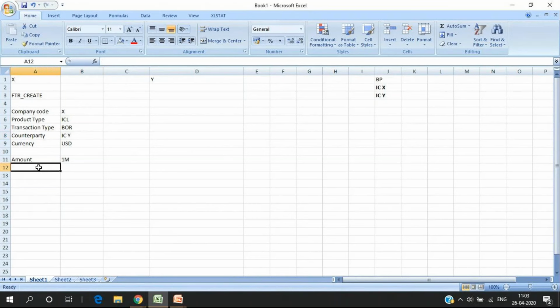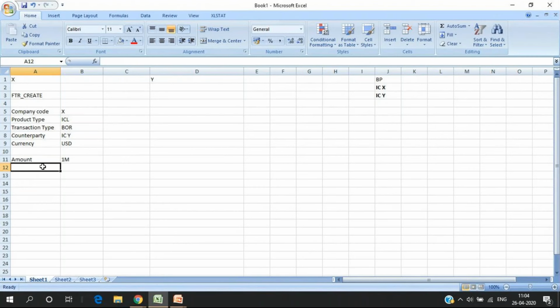So my amount is 1 million. I can write it as 1M for now. The system also accepts this as 1M. If there's a configuration, we can make it 1T. T means thousand, M means million, and we can do that configuration. The system accepts 1M as 1 million, 1.3M as 1.3 million. So all those configurations are easy in SAP to make it easy for the end user.